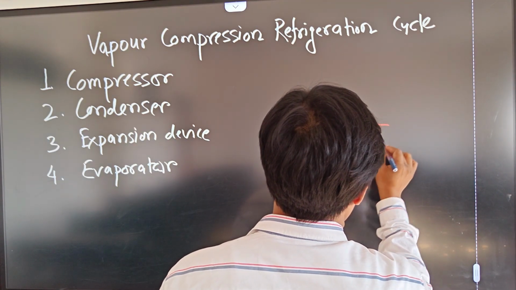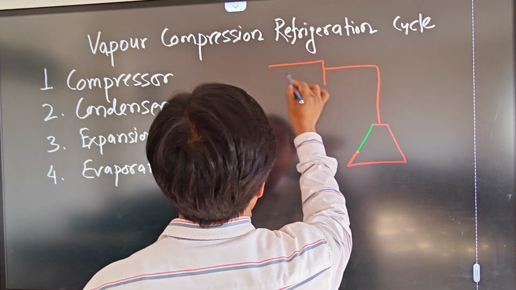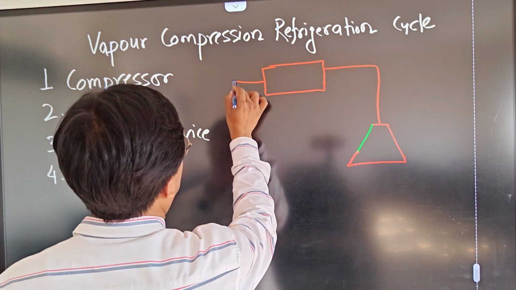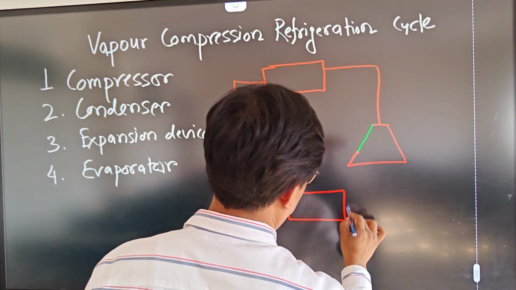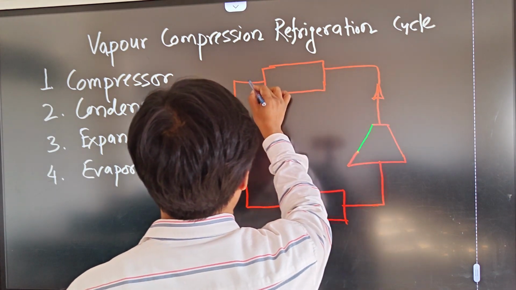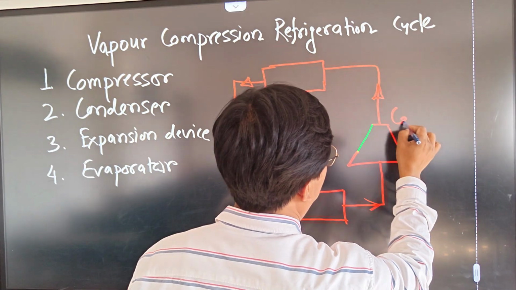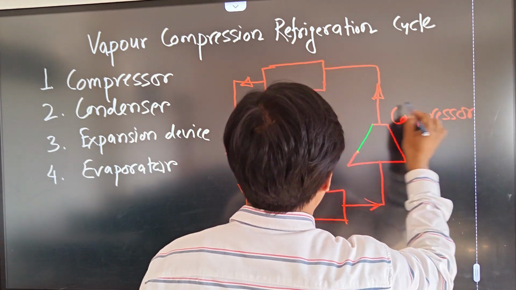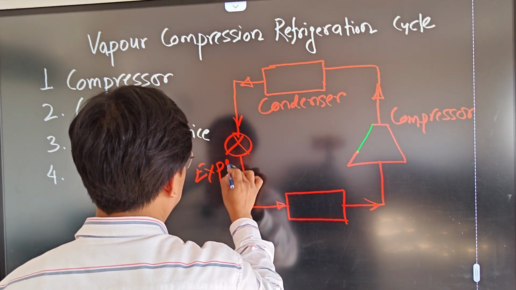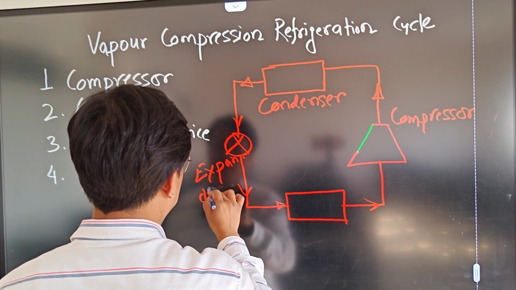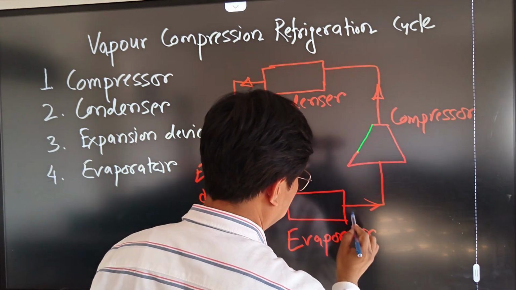So this is the compressor, this is the condenser, the expansion device, and this one is the evaporator.